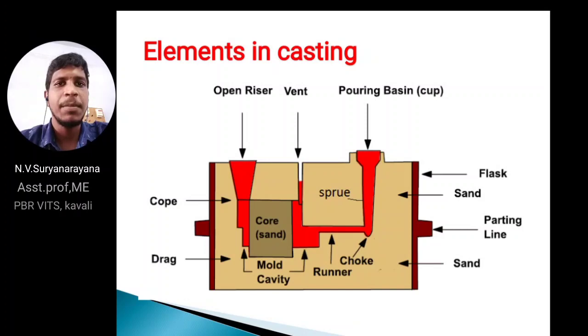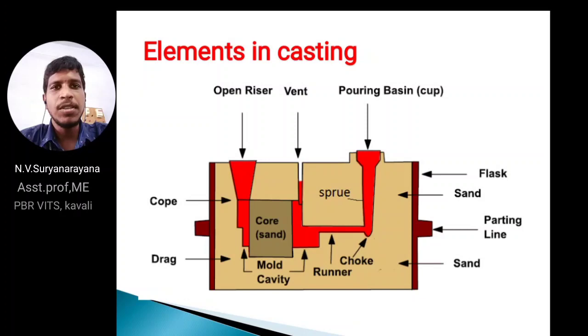Using the open riser, here we are creating the gating system. In the pouring basin we are pouring the molten metal or semi-fluid into the cavity. The choke is part of the gating system for completely filling the cavity with the molten metal.